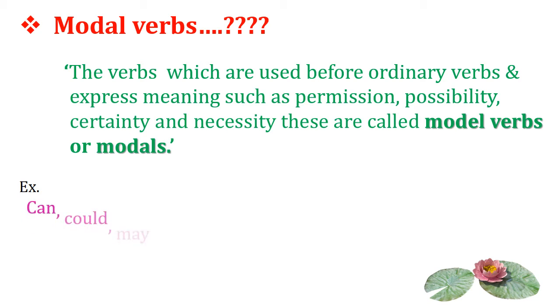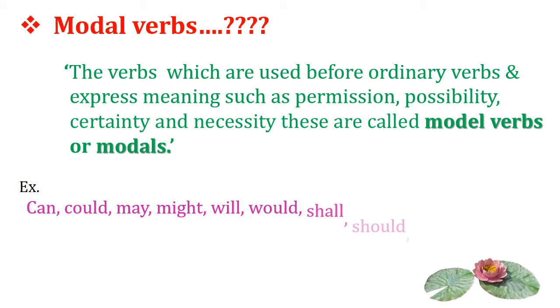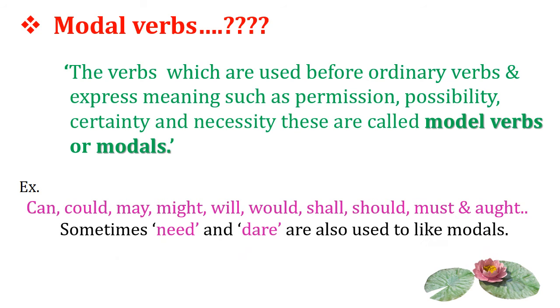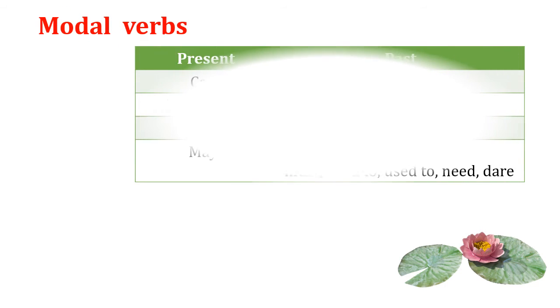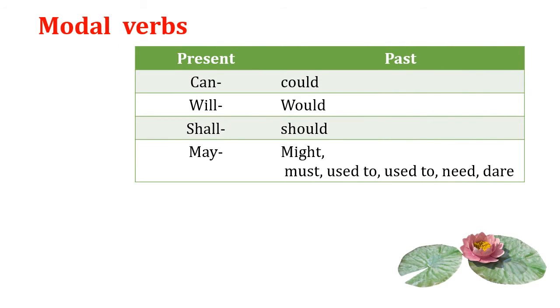For example, can, could, may, might, will, would, shall, should, must, ought. Sometimes need and dare are also used like modals. So these are the modal verbs. In present tense and in past tense: in present it is can, in past tense could; will, would; shall, should; may, might; must, used to, need, dare. So these are the modal verbs.